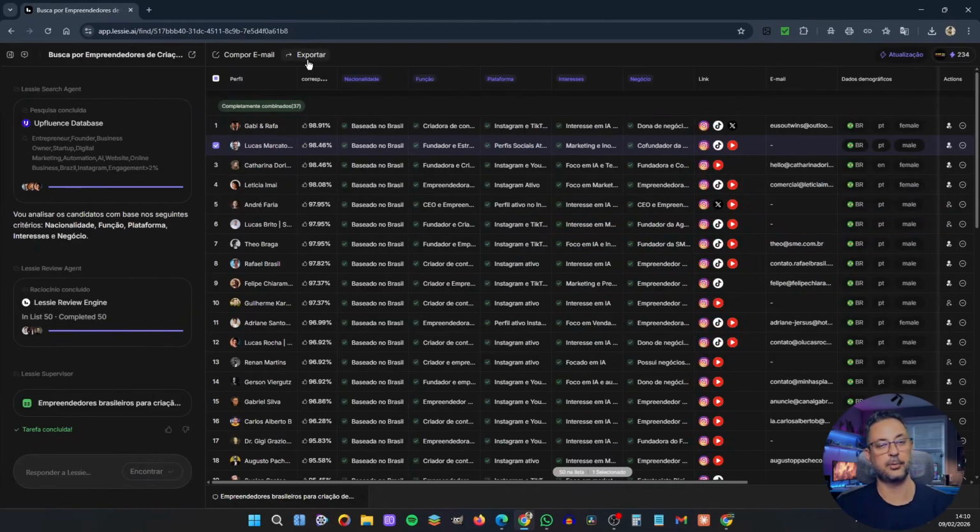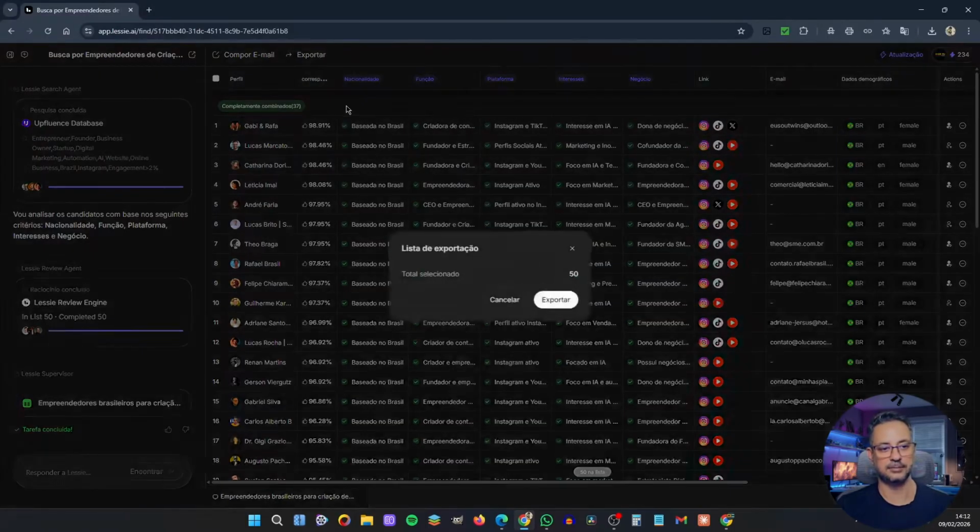Well, first you can export this data. So for that you will click here on export. Then you have two options. You can select the whole list or just some contacts that interested you the most. If you want to export the entire list, just click directly here on export. Look, total selected 50. I'm going to export.